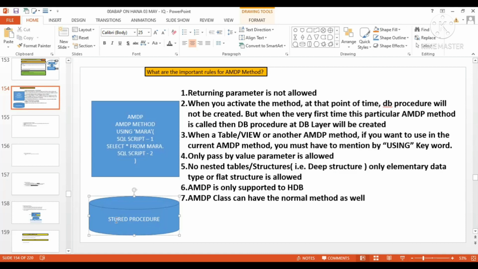The address you refer to here is not going to be in sync with the application server layer address. If you have the same system, the same application server, then we can use pass by reference. For example, with a normal function module, you call it in the same application server, in the same system, so you can use pass by value and pass by reference.